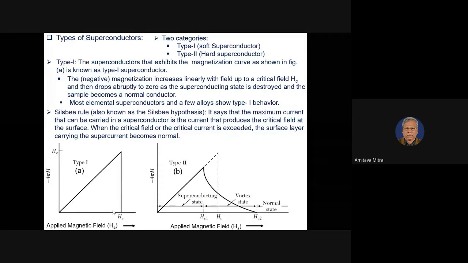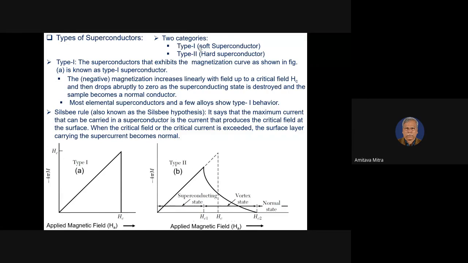So the surface current in a superconductor will generate a field which can go up to Hc. It cannot generate a field which is more than Hc. If we go more than Hc, it goes to the normal state. And that is why the application of the type 1 superconductor is limited.